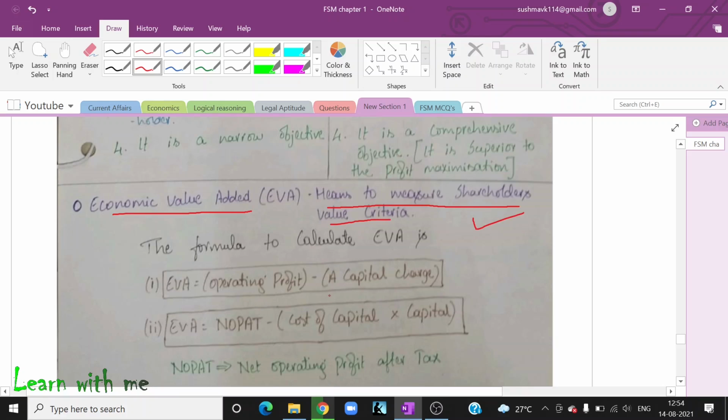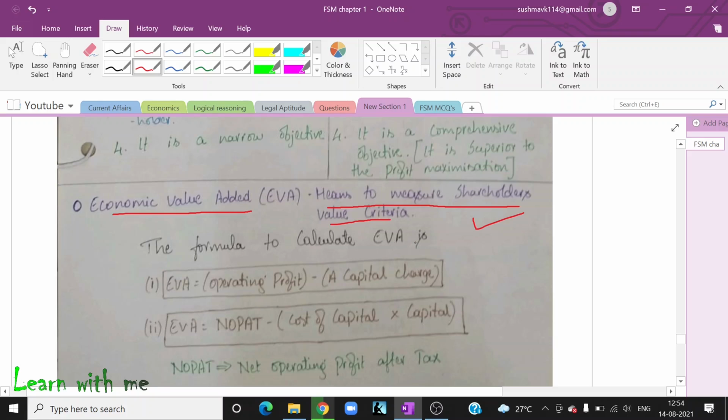We will not be learning about these ratios in detail, because in the next chapter, capital budgeting, your textbook has almost 20 to 25 or 30 pages. If I have to post all of that in detail, it will take at least 3 to 4, 5 hours. Who will watch that? No one will watch 4 or 5 hours, they will watch something else rather than this. That is the problem.